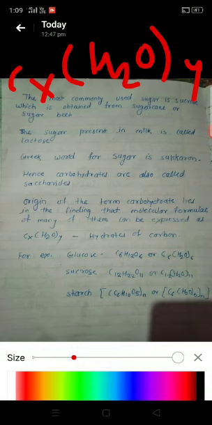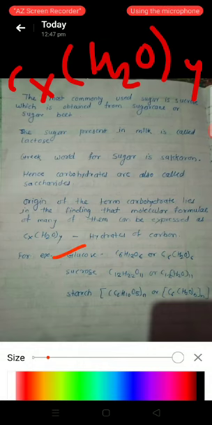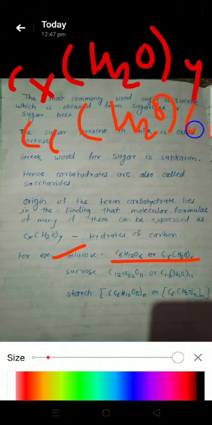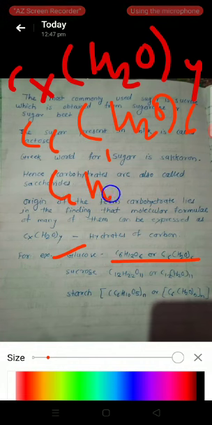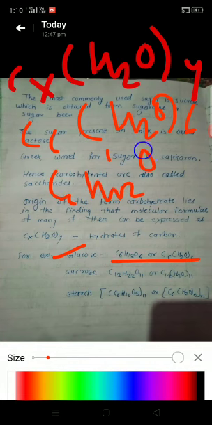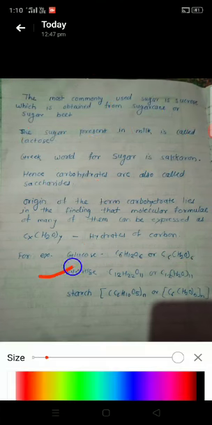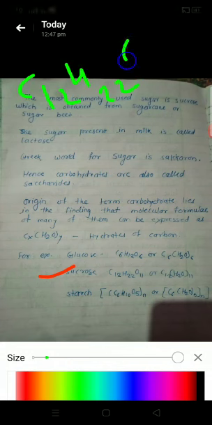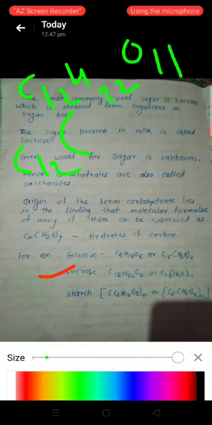For example, glucose. Glucose has the molecular formula C6H12O6. We can also write the formula as C6(H2O)6. Next is sucrose, C12H22O11. We may write it as C12(H2O)11.